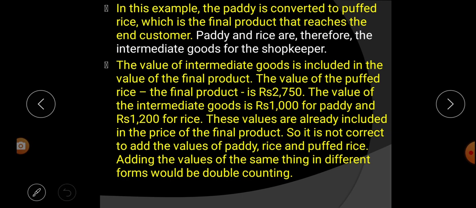So it is not correct to add the value of paddy and rice to puffed rice. That means if you are adding the price of the paddy and rice to the puffed rice, then that is not correct. Adding the value of the same thing in different forms would be double counting. What will happen? It will be double counting.